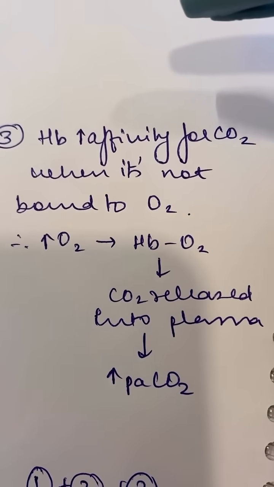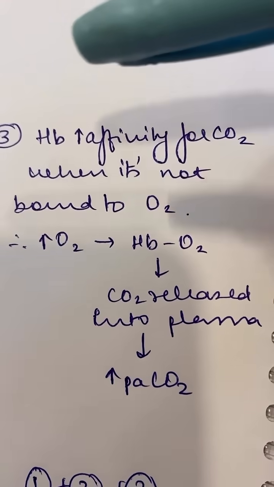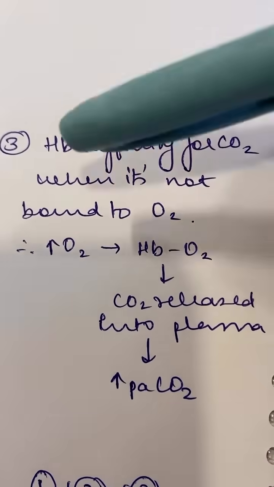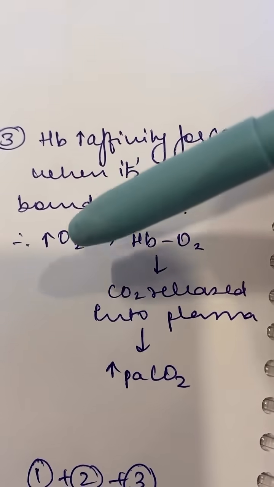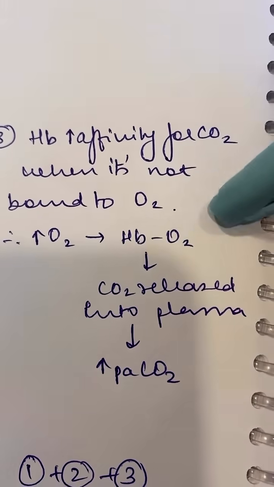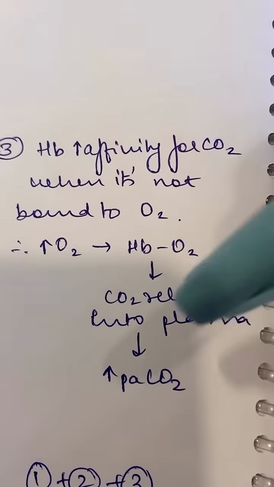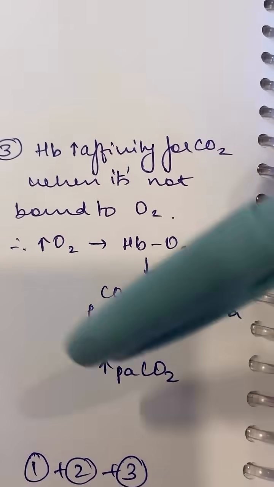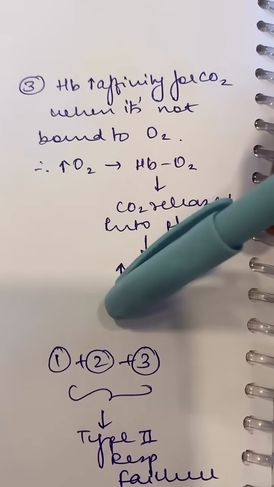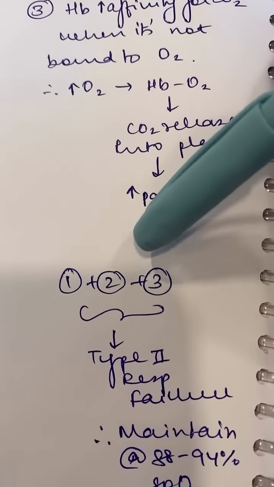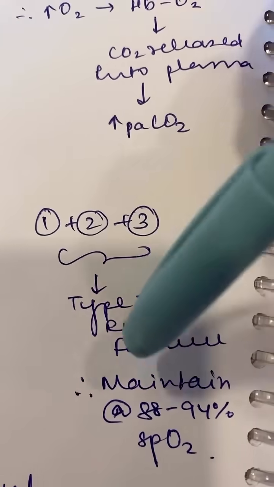You remember the Haldane effect, right? So hemoglobin has more affinity for carbon dioxide when it's not bound to oxygen. So when there is too much oxygen, the HbO2 complex is formed and carbon dioxide is released into the plasma. So the total arterial concentration of carbon dioxide yet again increases. So all these three processes together increase the amount of carbon dioxide in the blood, causing type 2 respiratory failure.